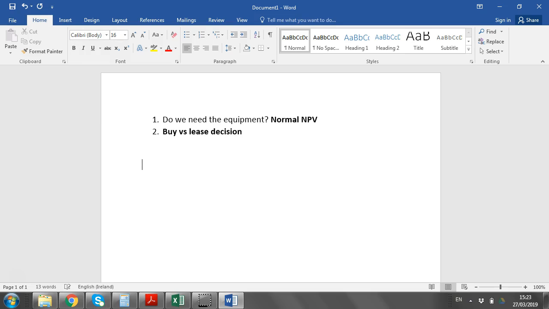So that's your second step that we're worried about here: should we buy it outright or should we lease it? And this is a particular type of NPV where you're only looking at the financing related cash flows, and the relevant discount rate becomes the after tax cost of debt.